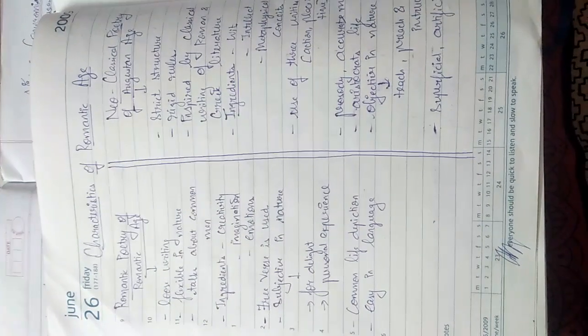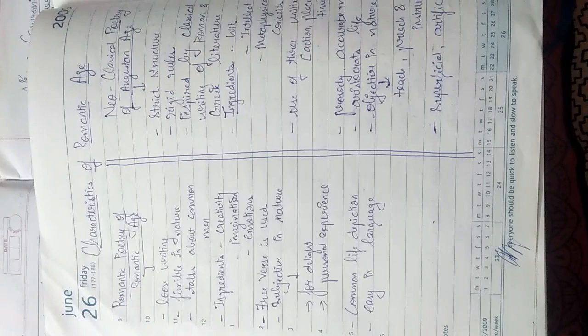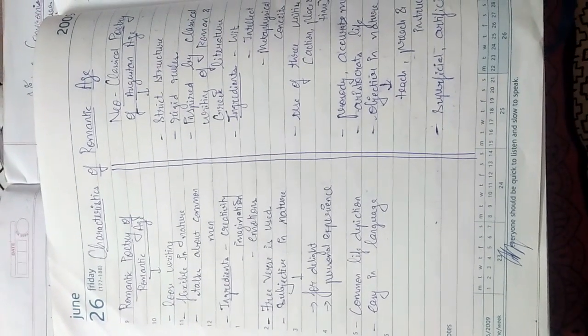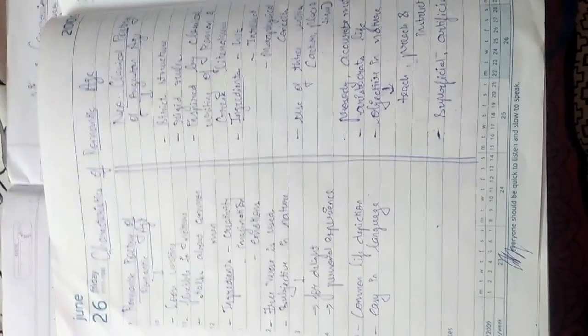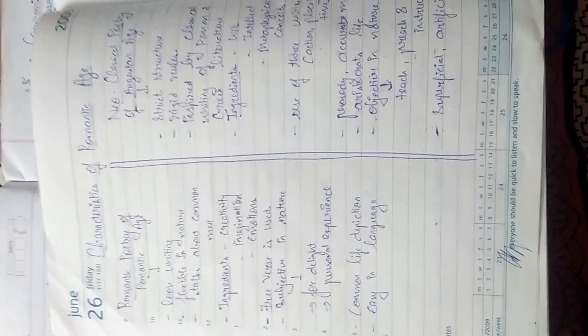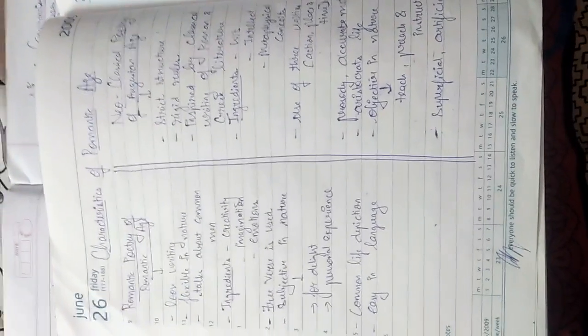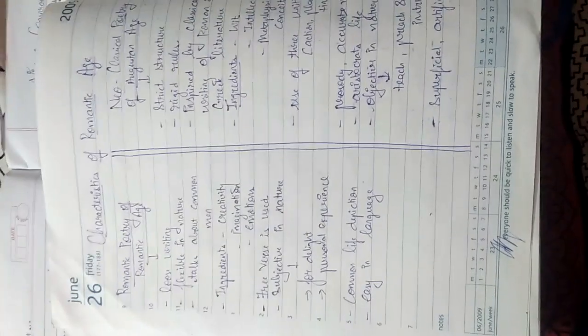It talks about the common man. The main ingredients of romantic poetry are creativity, imagination, and emotions, feelings. Free verse is used. There is no particular heroic couplet or kind of particular structure to be used in romantic poetry. It can be written anytime, anywhere, and it is subjective in nature.